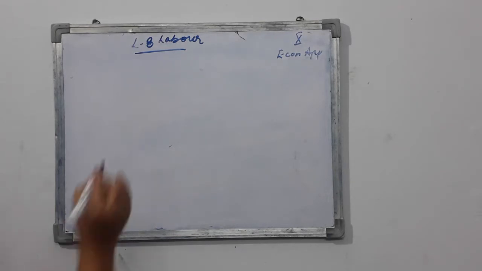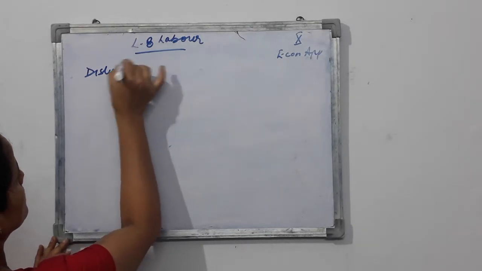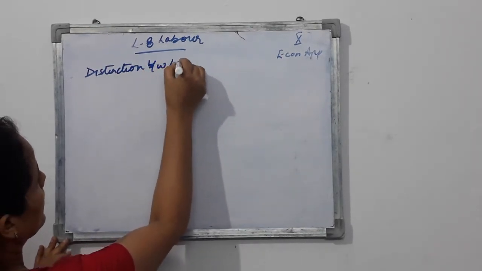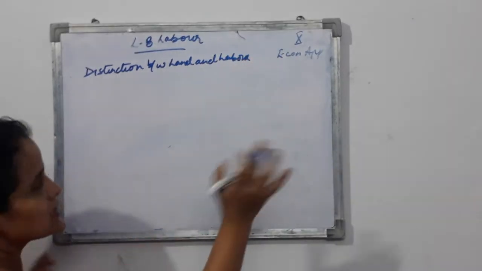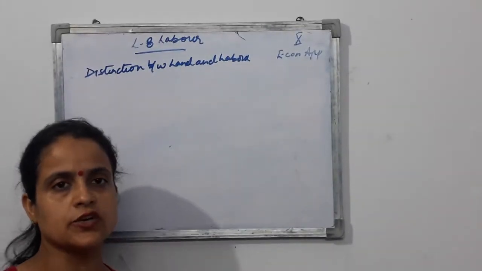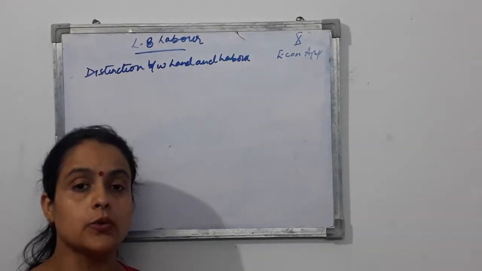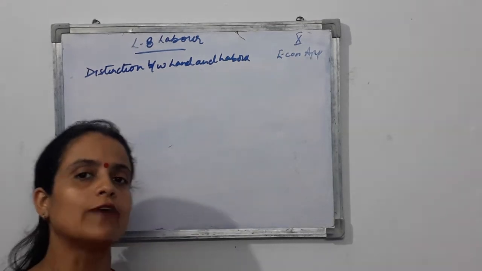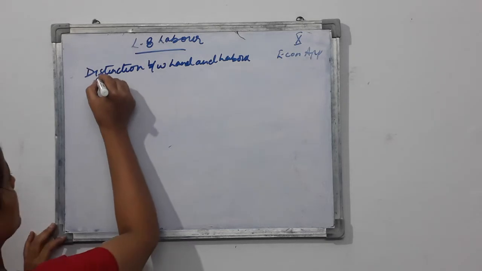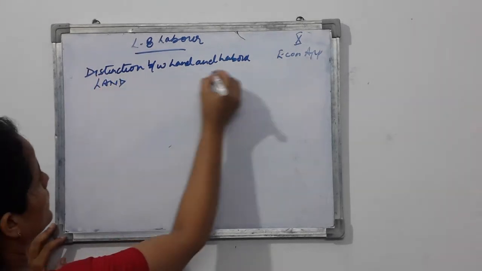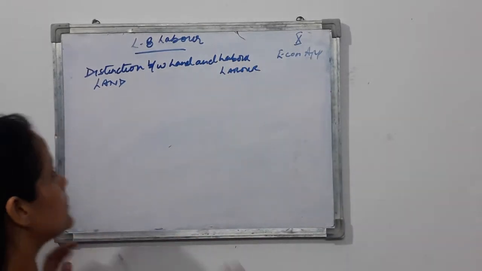We'll be doing the distinction between land and labor. As a factor of production, the distinction is a must, and it is very important for your exam as well. In exams, at times they ask the difference between two factors of production, so we are going to do this today. Here we are going to write about land, and here we'll read about labor. It's not very difficult, it's very easy. You will easily understand this.